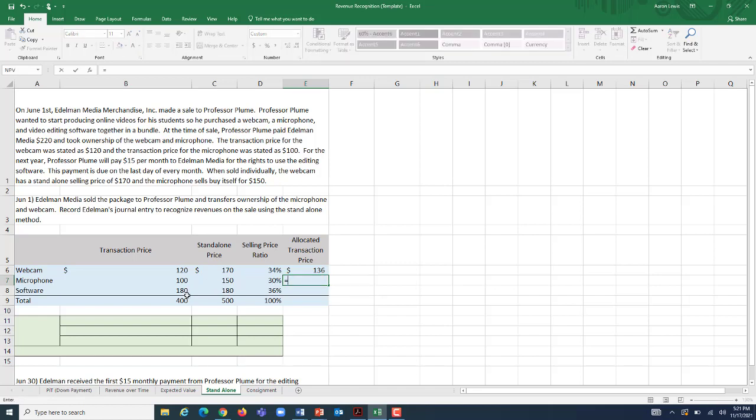The microphone would have been 30% of all standalone costs. So let's assign the microphone 30% of the $400 Professor Plume's going to pay for purchasing a bundle. That's $120. And then let's assign the last 36% of that $400 to the software license that Professor Plume has here. And that comes out to $144. So now when we add this up, this better come up to the total transaction price that we had for these bundled goods. And when we find the sum of those three numbers, it is indeed $400.